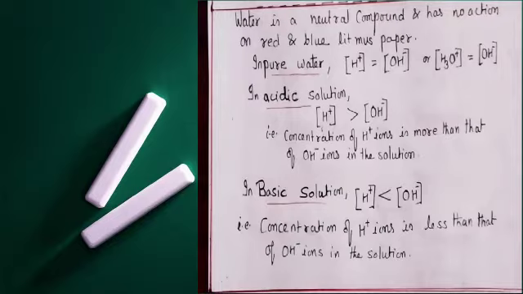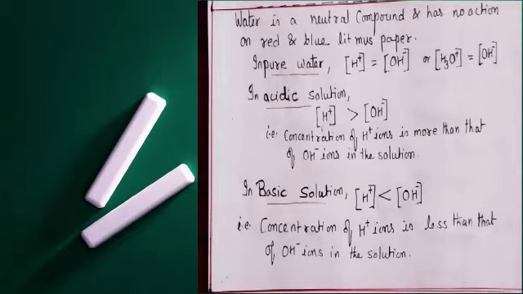On the basis of the above discussion, we conclude that in pure water, the concentration of hydrogen ions is equal to the concentration of hydroxide ions. In acidic solution, the concentration of hydrogen ions is greater than that of hydroxide ions, and in basic solutions, the concentration of hydroxide ions is greater than that of hydrogen ions.